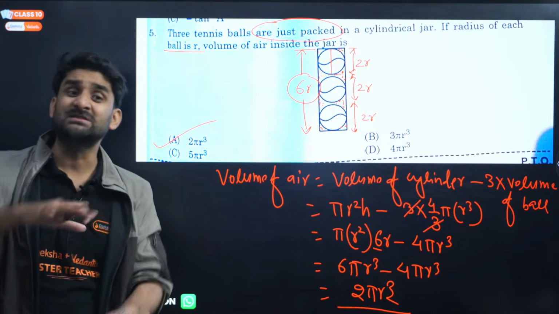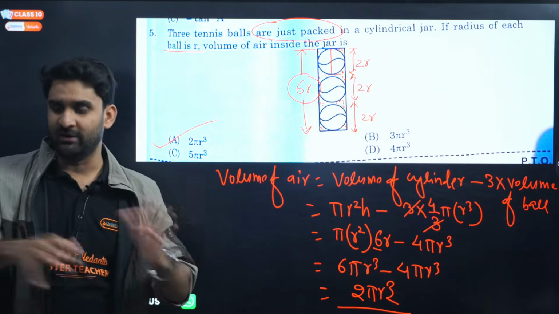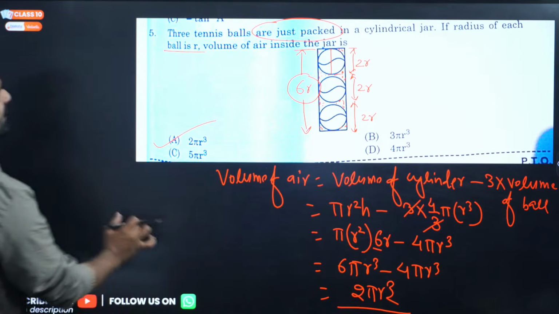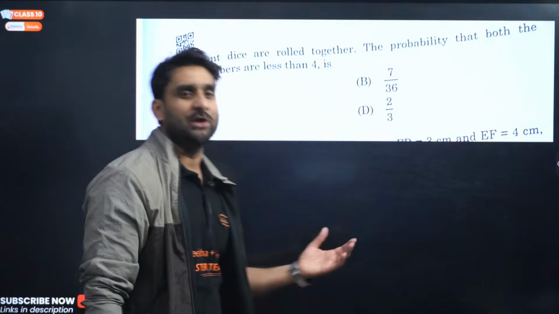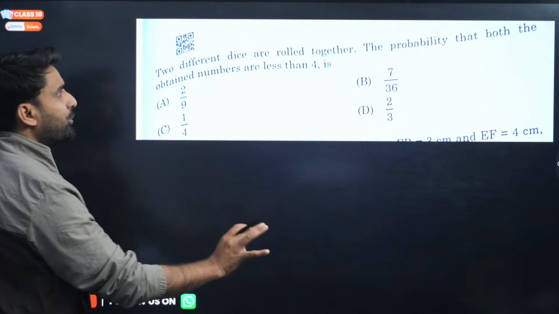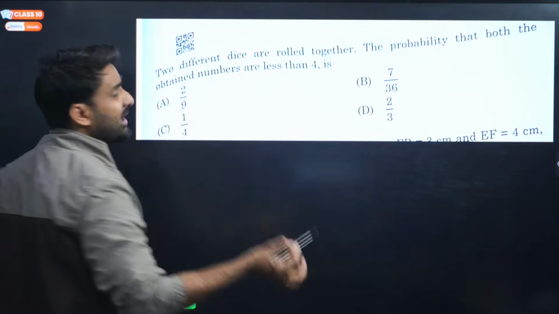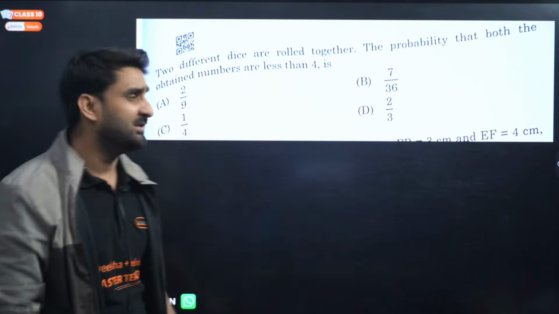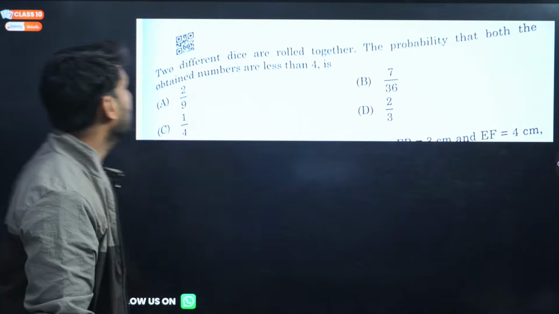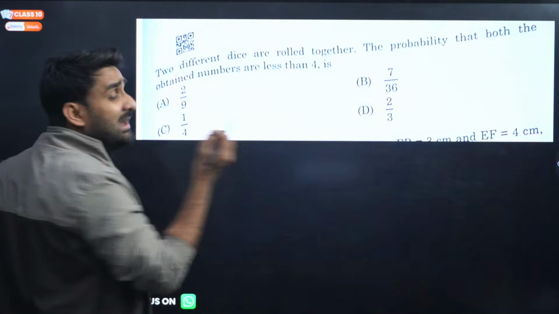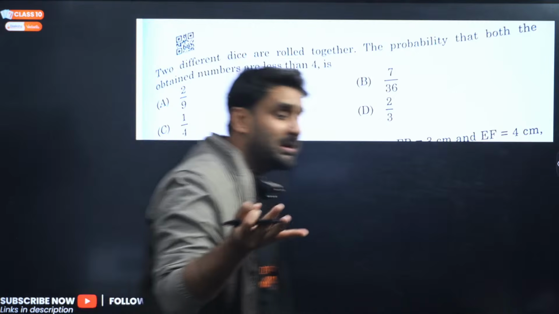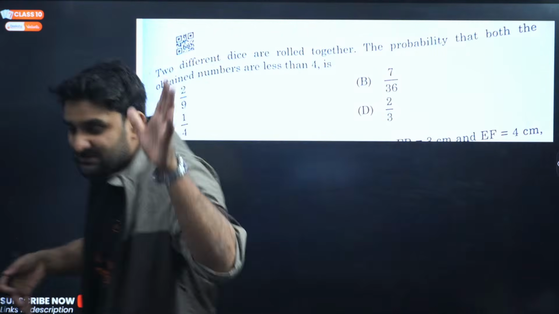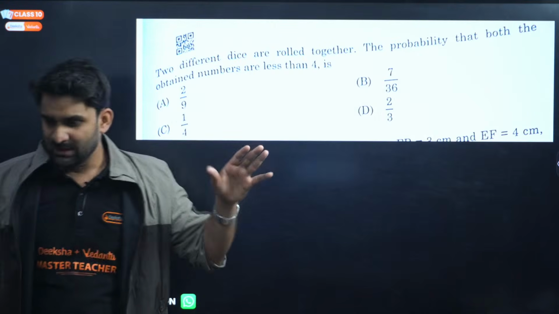See, almost all questions are similar, but the questions are shuffled in different sets. Okay, now moving to the next question. Look at the question. This question is from probability. Two different dice are rolled together. What will be the probability that the number obtained on both dice is less than 4?